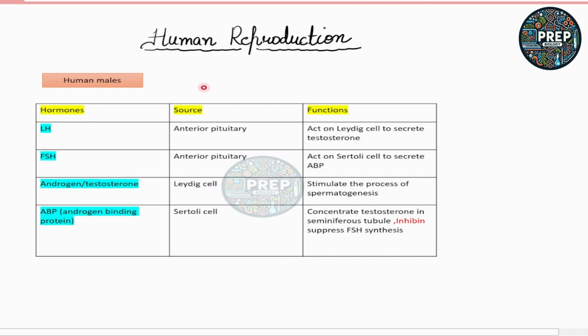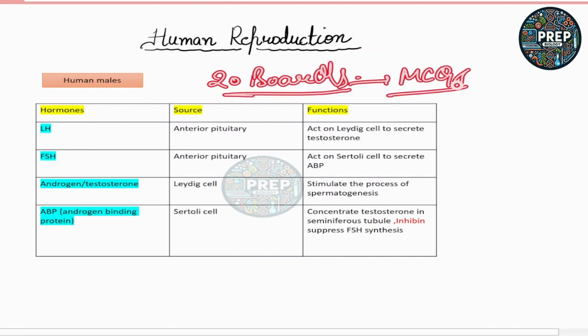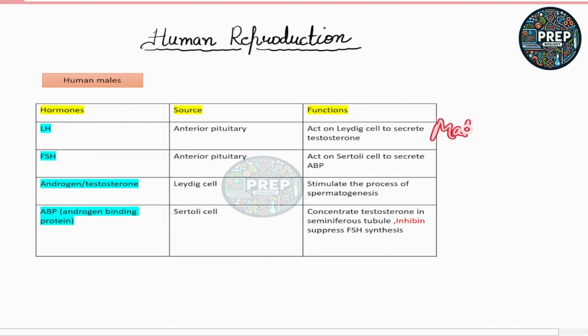males. Okay, so these all are the hormones which are present in human males, and their source of secretion and the function of each and every hormone is important for your board exams. Sometimes you have questions like MCQs, assertion reasons. Okay, so match the following. So these all are the hormones which are secreted in the human males.